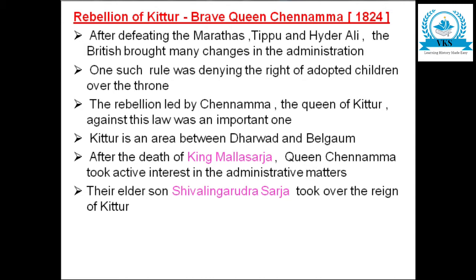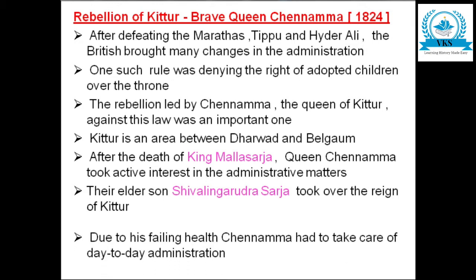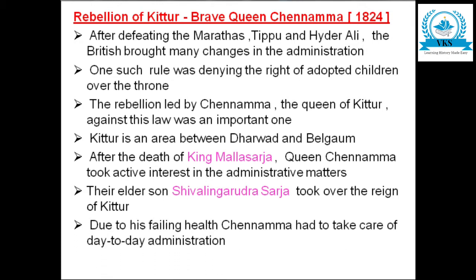So King Mallasarja was ruling Kittur. After his death, his wife Queen Chennamma took active interest in the administrative matters, and their elder son, Shivalingarudra Sarja, took over the rule of Kittur. Due to his failing health, Chennamma had to take care of the day-to-day administration. He had some health issues, and because of this, Rani Chennamma had to take care of the day-to-day administration.